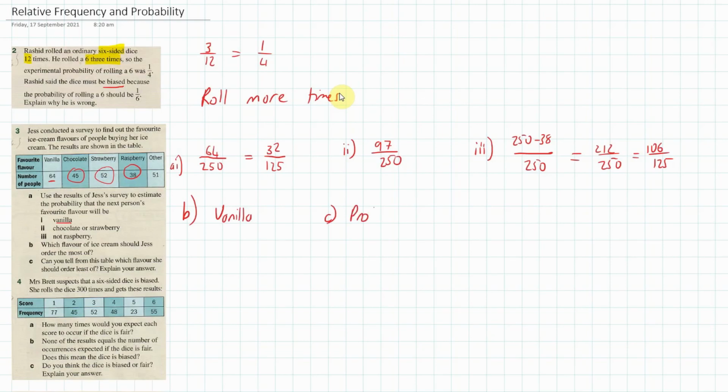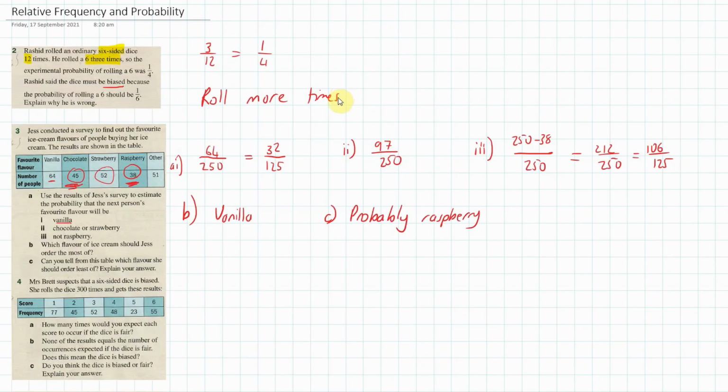I'm going to say probably raspberry. But because you've got so few trials, there's only 250 people, and the difference between the chocolate and the raspberry is quite small, then it's not entirely clear. It's probably raspberry, but it could be chocolate.